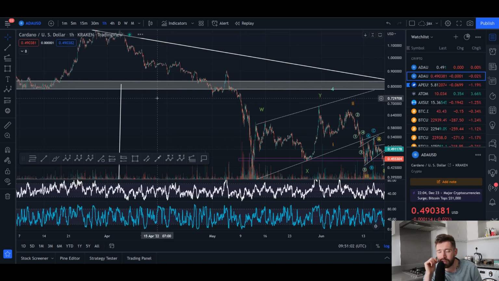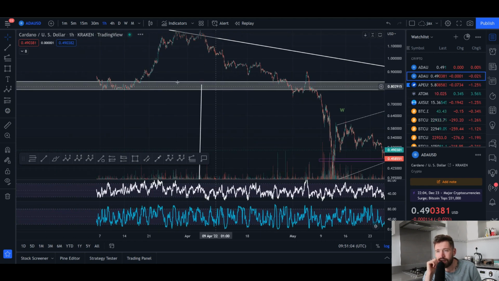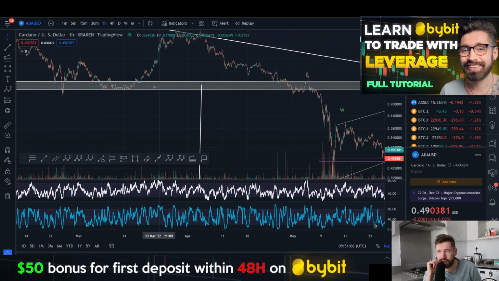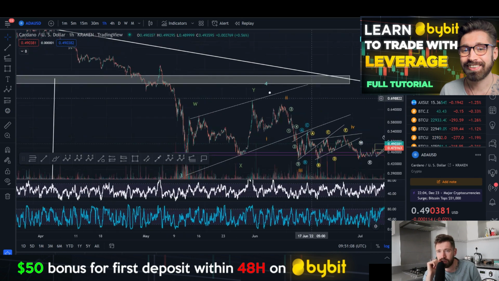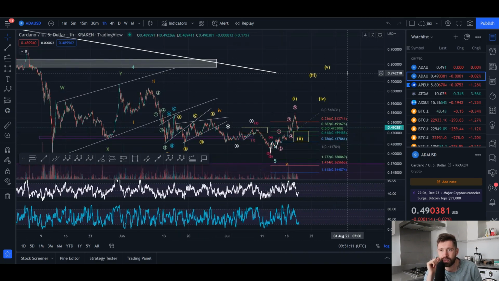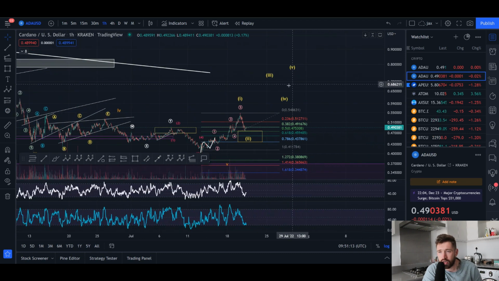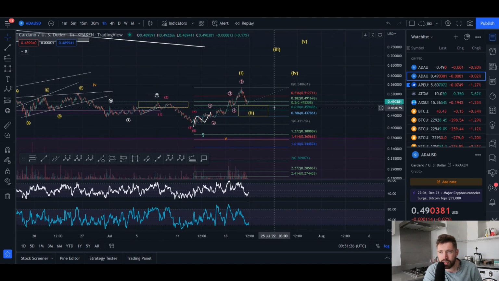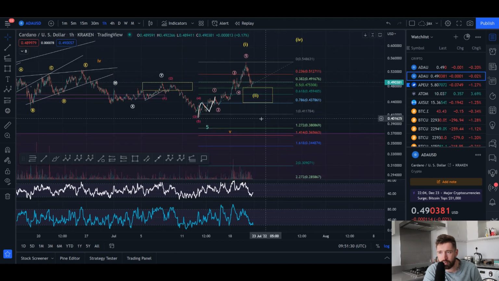Because my Airbnb internet is so trash. You can see there's a lot of support in this area, support here. So that's a major level at about 80 cents, which lines up with our wave count for Cardano. If we bounce, we come up and break this wave 1 high, I would expect you to push all the way up to the wave 3 at about 73 cents. Once we come up and break that wave 1 high, we'll drop in a yellow box here. But until then, we can still come down to the golden ratio before seeing a bounce to the upside. To invalidate that, we have to come all the way down and break this wave 1 low at about 40 cents.